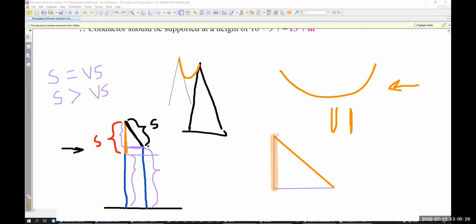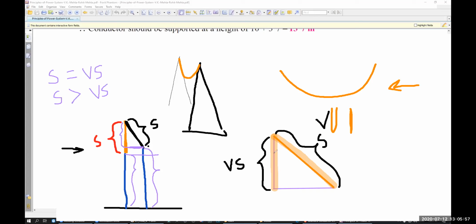This is your vertical sag. This is your normal sag, right? Which one do you have to find out? You have to find out this, right? You already found out this. This is your S. This is your VS, that means vertical sag. So which one do you know? You know S. Yes. But do you know VS?